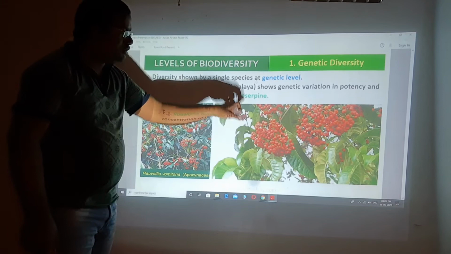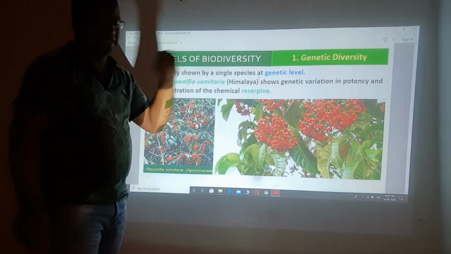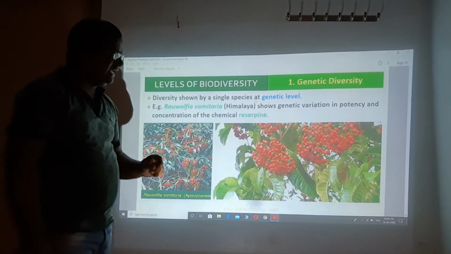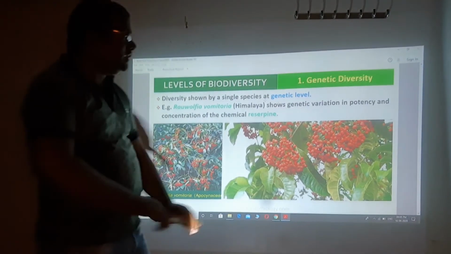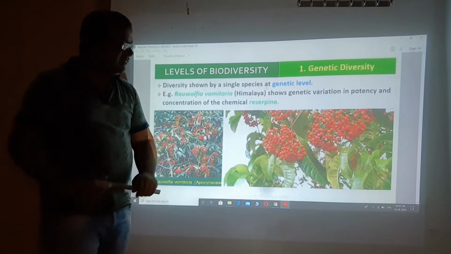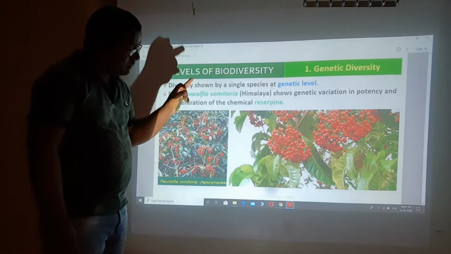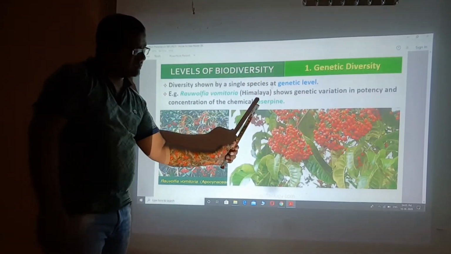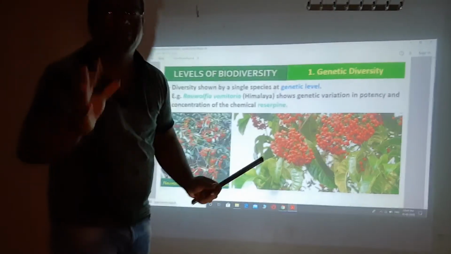This chemical is produced by each and every plant found in the Himalayas, and the point to note here is that the chemical is different in potency and concentration in each plant. All the plants have the same name, all are the same, and the production is also the same, that is the reserpine chemical, but the potency and concentration differ from plant to plant.